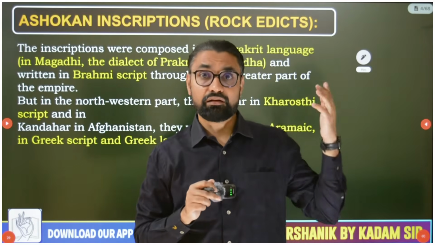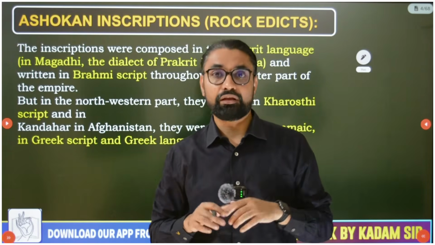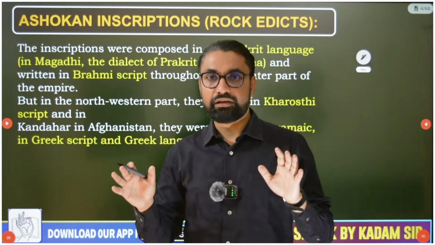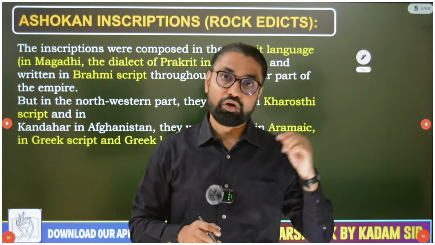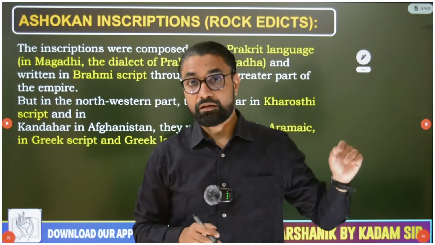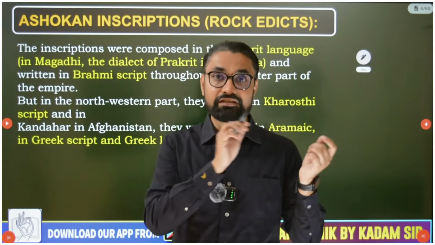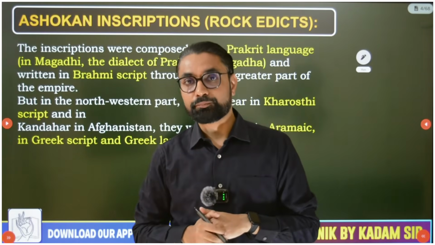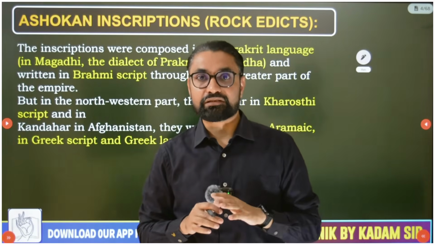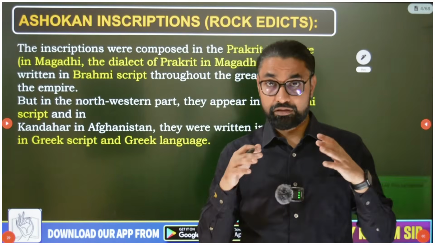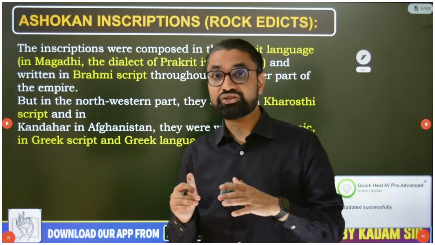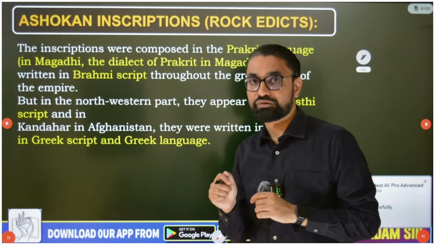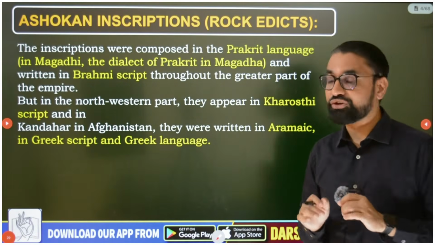And in the northwest region, we find a different language. The script in North India is the Brahmi script, while in the northwest region we find the Kharoshti script. Brahmi is written from left to right, Kharoshti is written from right to left, just like Urdu. Also in the northwest, we come across inscriptions of Ashoka around Kandahar in a Greek language also. So these language points you should know.